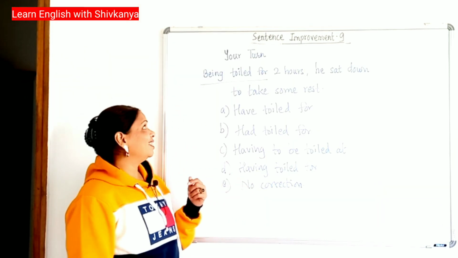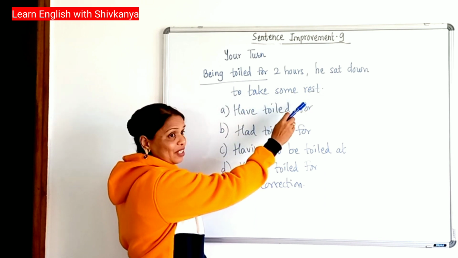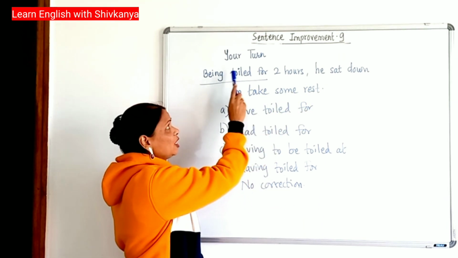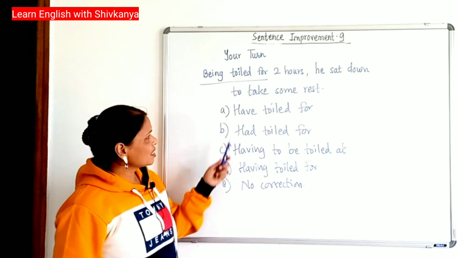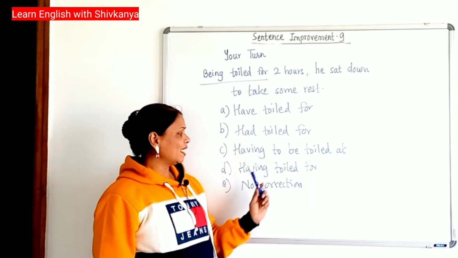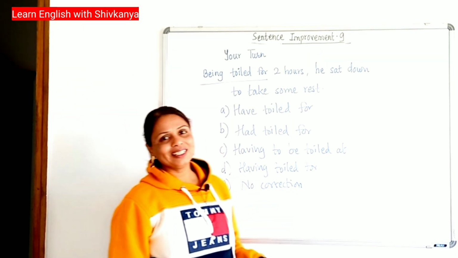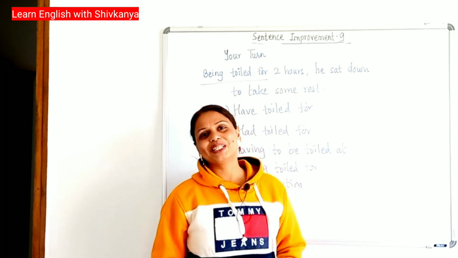Now it's your turn. Being toiled for 2 hours, he sat down to take some rest. The wrong phrase is "being toiled for", and the options: have toiled for, had toiled for, having to be toiled at, having toiled for, and no correction required. You are going to write the answer of this question in the comment section.